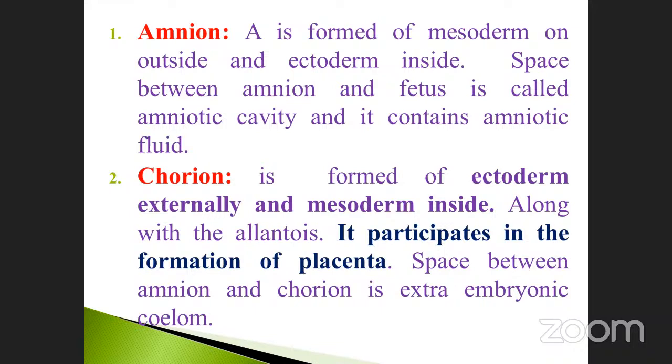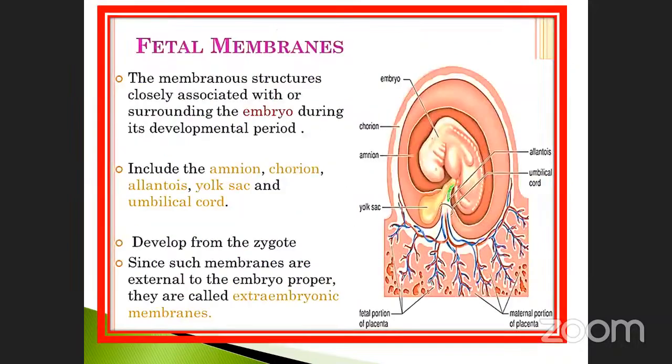The chorion. The space between the amnion and chorion is the extra embryonic coelom. Amnion is there and chorion is also there. See here, this is chorion. Amnion inside. Okay, so that is the embryo.